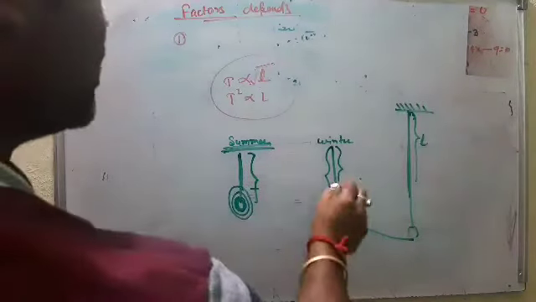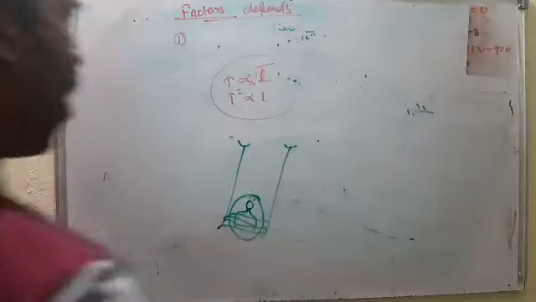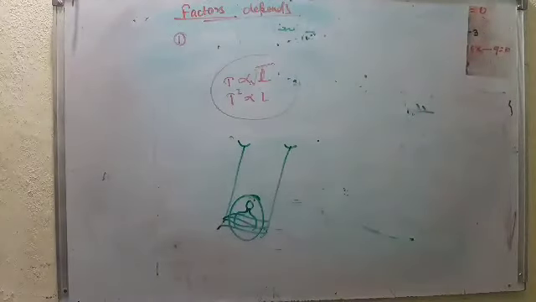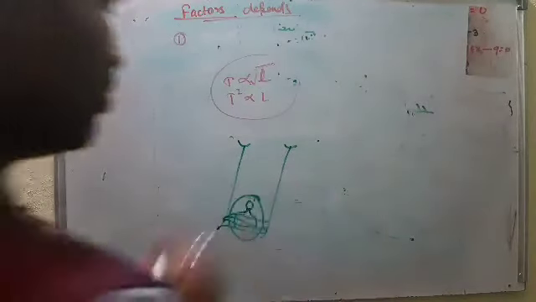Swing. Like this swing. So what happens if a girl or a boy is sitting on it? This person acts as a bob.